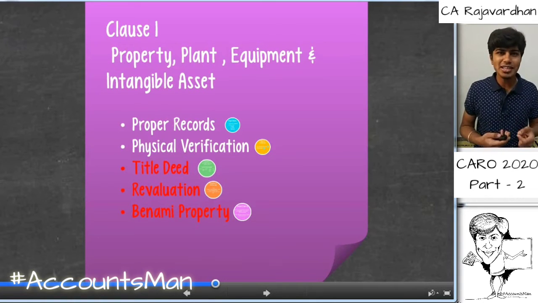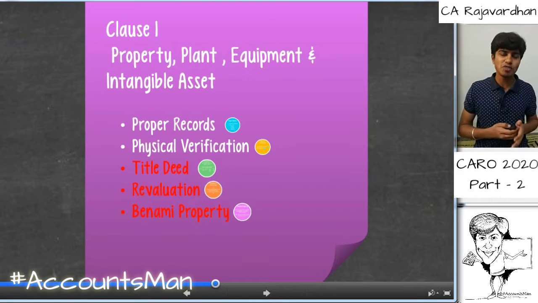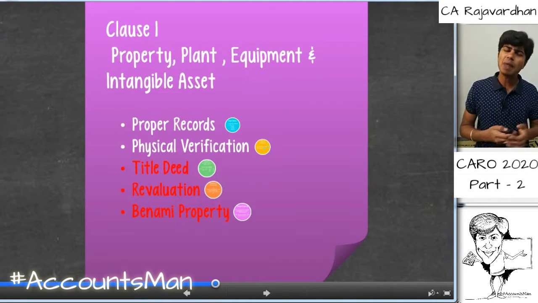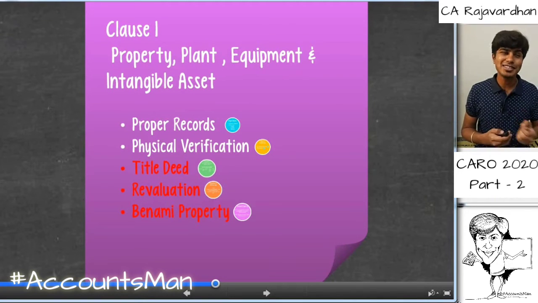So when demonetization happened on November 8th, if I'm not wrong, in the same month, on the 1st of the month, there was a new act which came into picture called the Benami Property Act. But if you look in detail, the Benami Property Act dates back to 1988. It is one such act which is very funny to talk about. It came into picture in 1988 with some 9 sections.